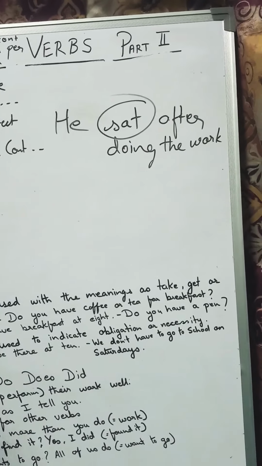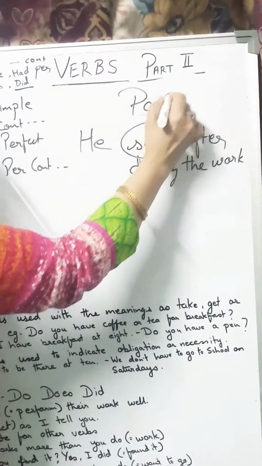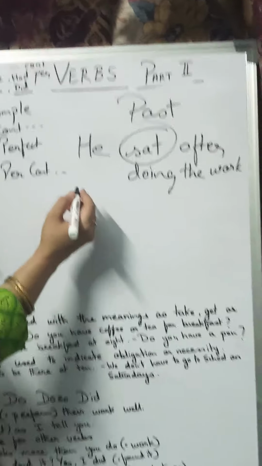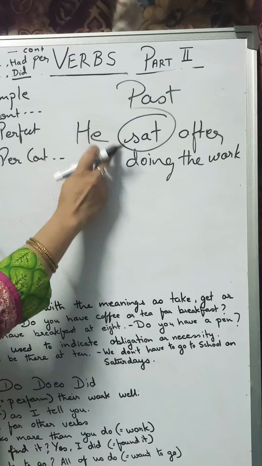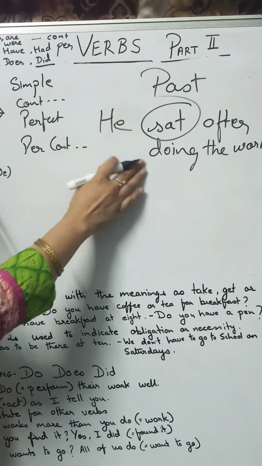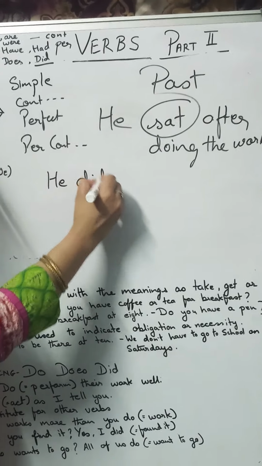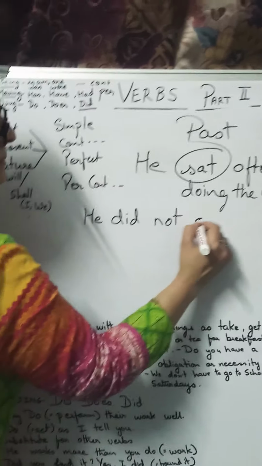This verb is past, and for past we use did. I have already told you. First we have to make it negative. He did not. What is the first form of sat? Sit.